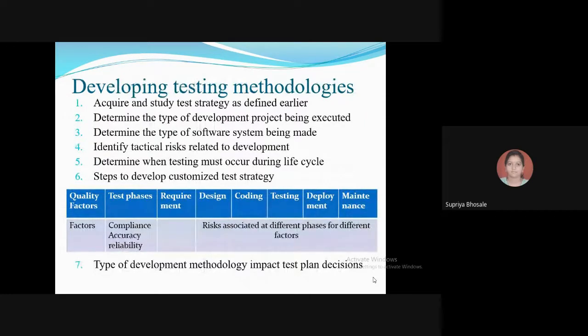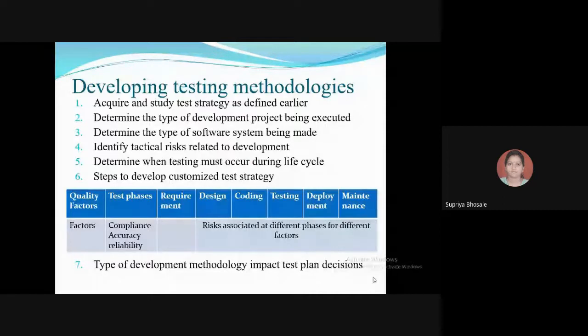Then developing testing methodologies. Developing the test practices is the job of the project lead.